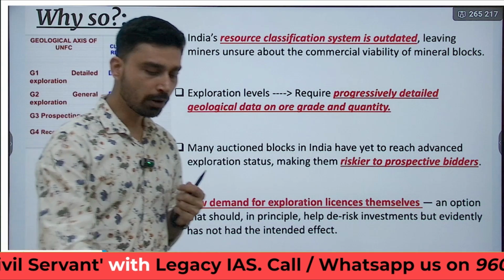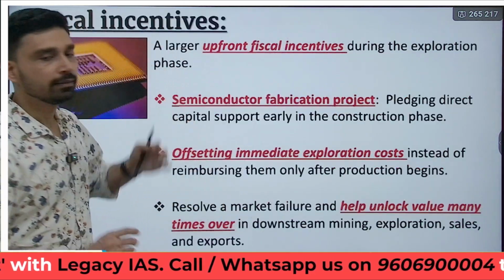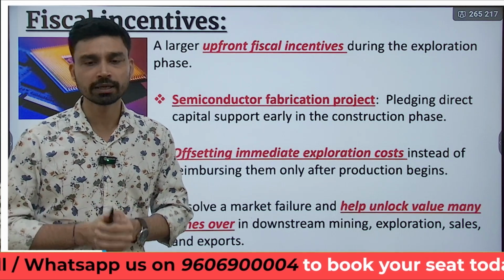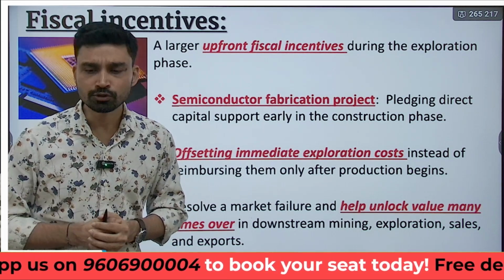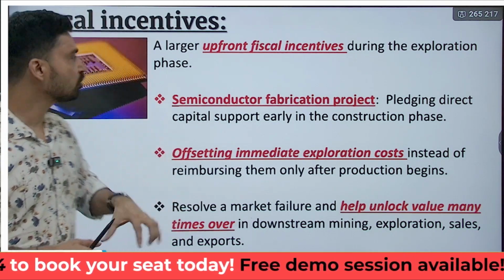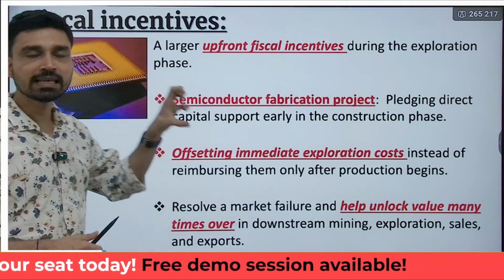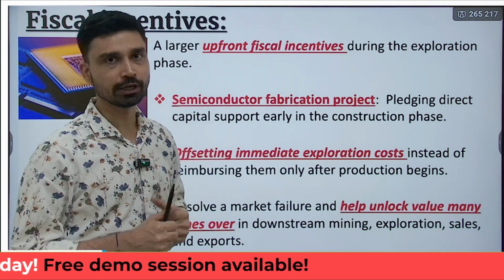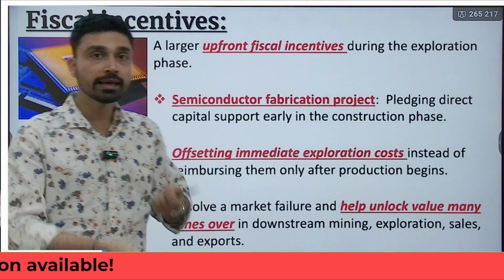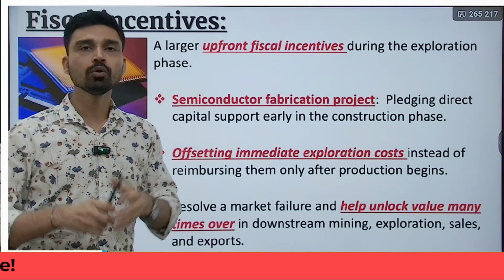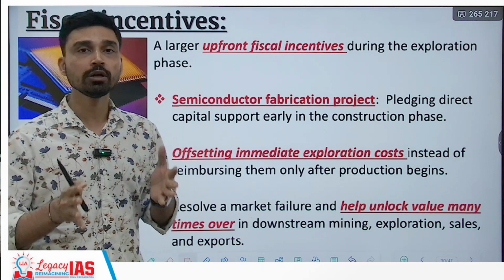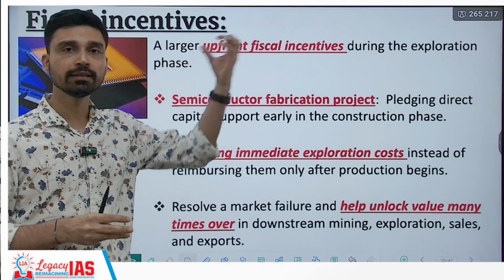So it is these problems that the government of India, its ministries and its officials should be working upon. Now, one solution can be a fiscal incentive, something that India has adopted in the sector of semiconductors and semiconductor fabrication. For example, a larger upfront fiscal incentive during the exploration phase itself could amplify the overall interest of the private sector in the critical mineral area.